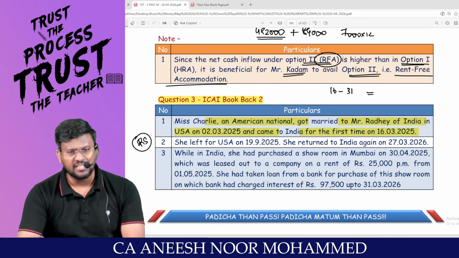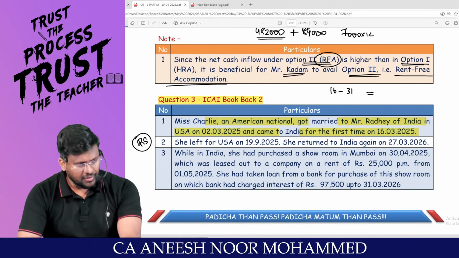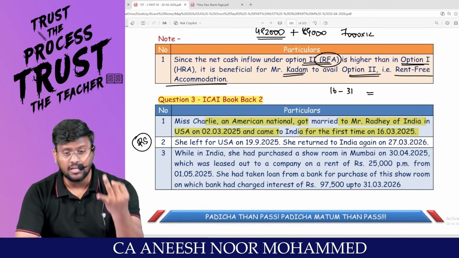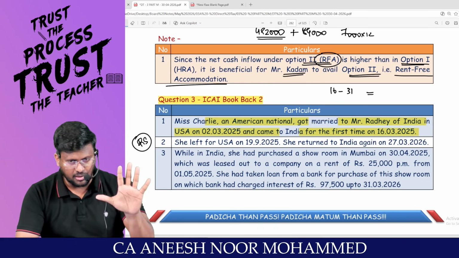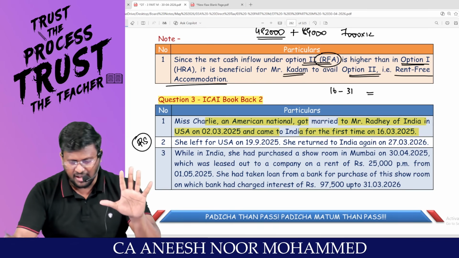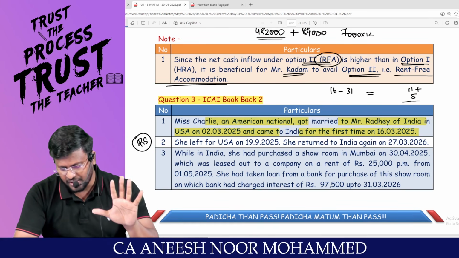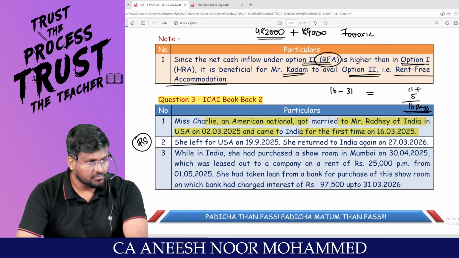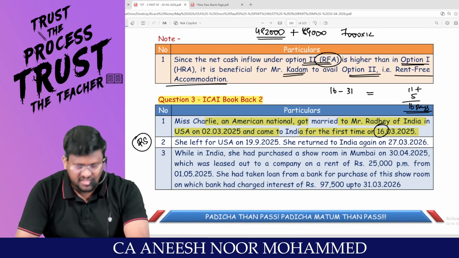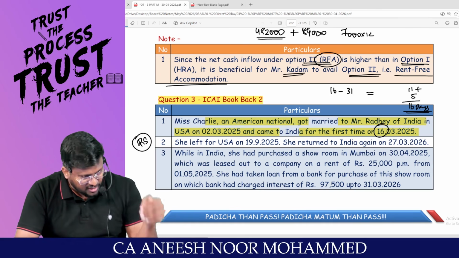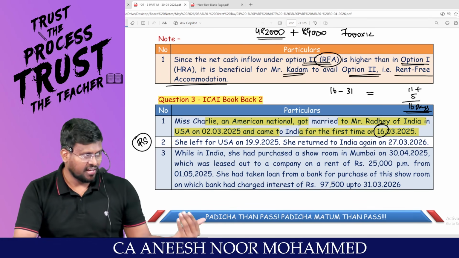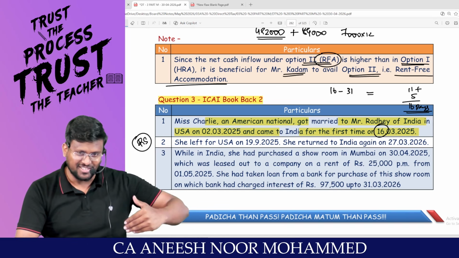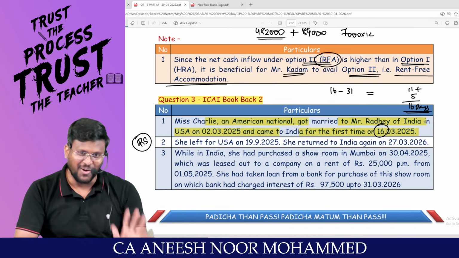You tell me how many days they were in India? 16, 17, 18, 19, 20, plus 31, 11 days. So 11 plus 5, 16 days. They were in India, including 16. If they came on 16, they are in India. Have they touched their feet in India on 16? Yes, then they are in India only.